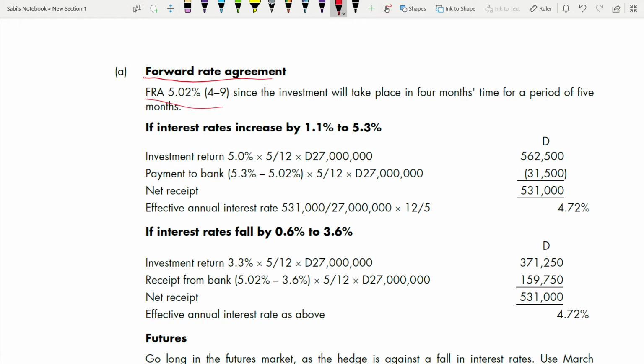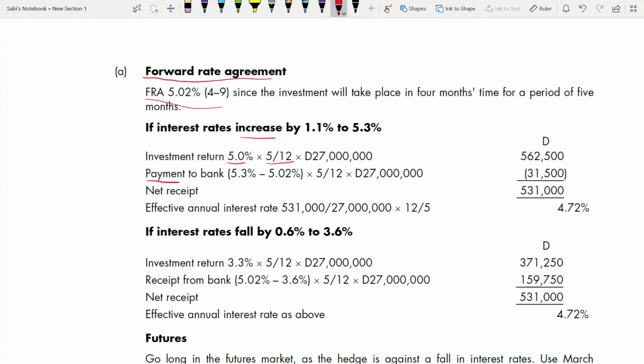Investment return. I'm going fast, okay? Because I've explained the same concept in question 42. Same, there is no difference. Only the numbers are different. So I'm going fast. Please check my video too. Okay, question 42. So investment return will be 5% because 30 basis points you have to deduct from 5.3. That's why 5% into 5 over 12, because the investment is for 5 months, into the dinar 27 million. Payment to bank: when interest rate increases, I told you in investment you have to make a payment to the bank.